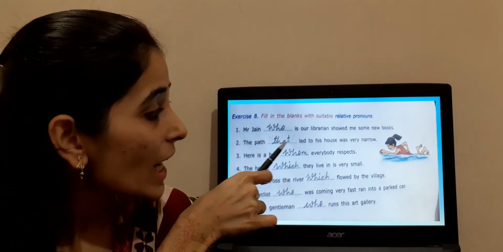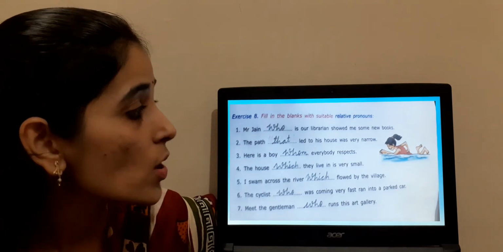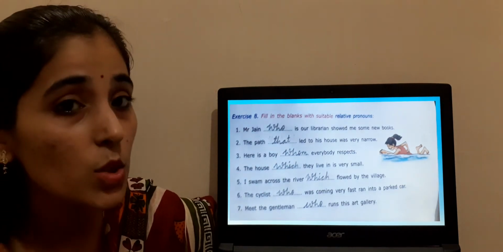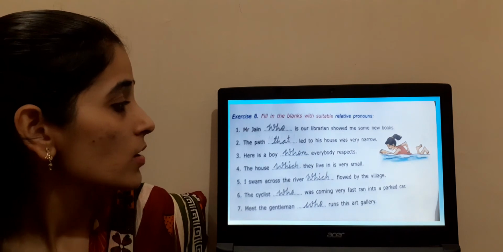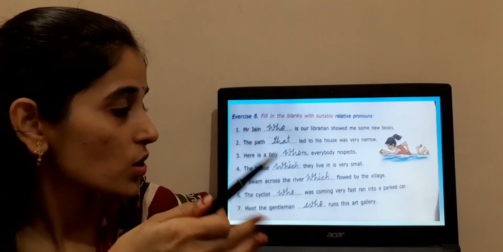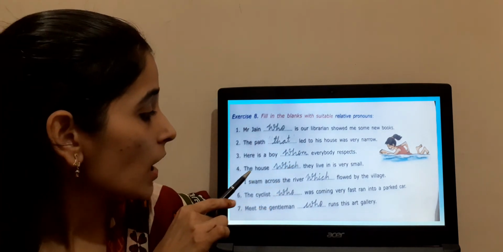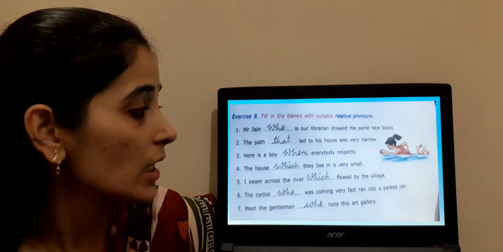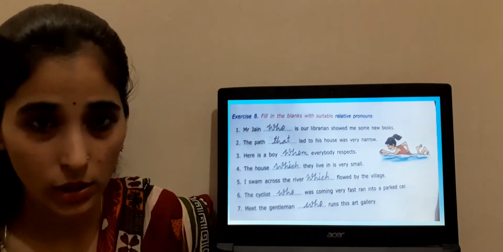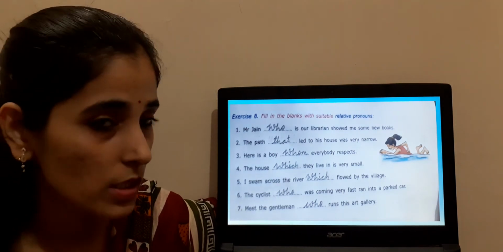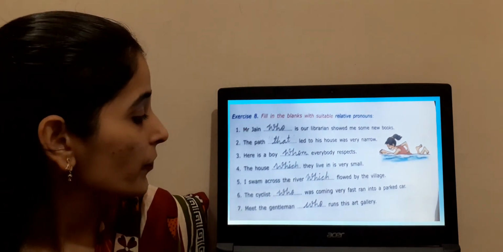The path that leads to his house was very narrow. So that is used for a thing. Here we are talking about the path, the road. Clear? Here is a boy, so boy, whom. Okay. The house which they lived in is very small. So here we are talking about a thing, house. So we are going to use which here.